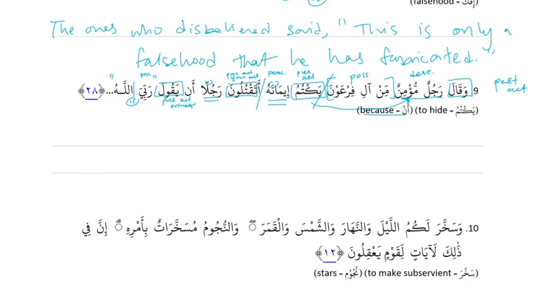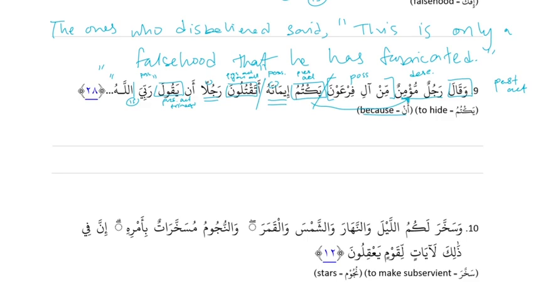No. Why? Okay, so أتقتلون is a new sentence. Because رجل مؤمن من آل فرعون يكتم إيمانه, we said that whole thing was the doer. The whole thing's the doer. So then where's the quote starting? It starts at أتقتلون. And that's something you could also arrive at once you translate. It'll be the only thing that makes sense.